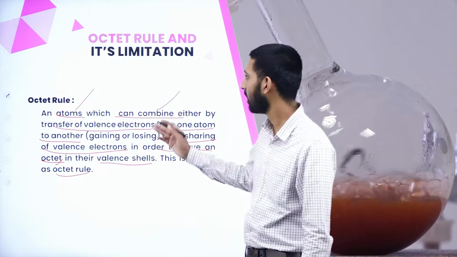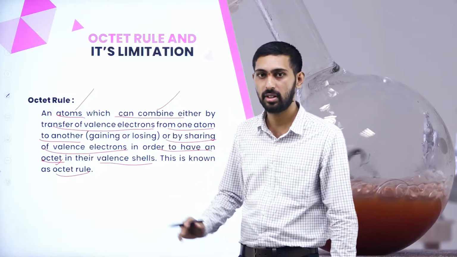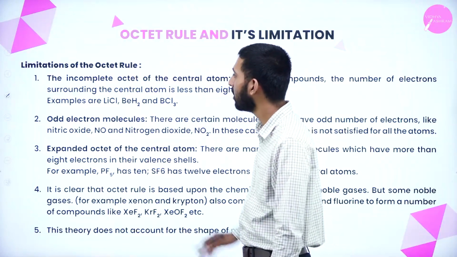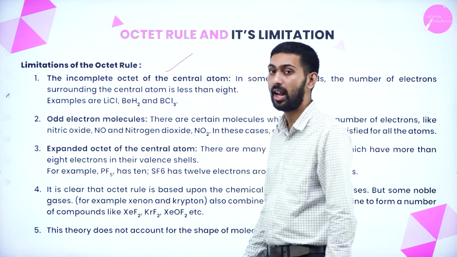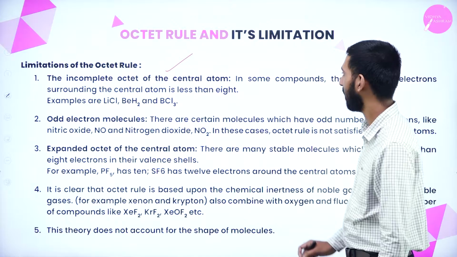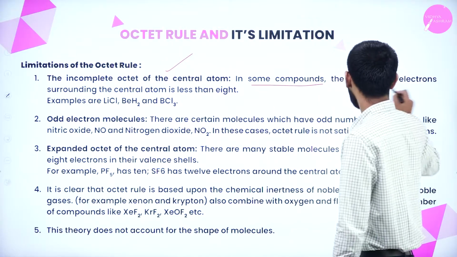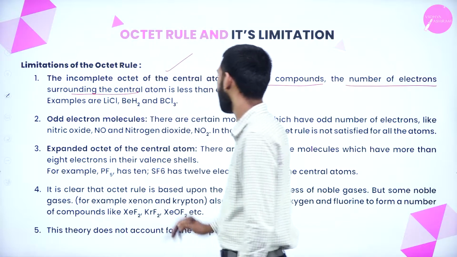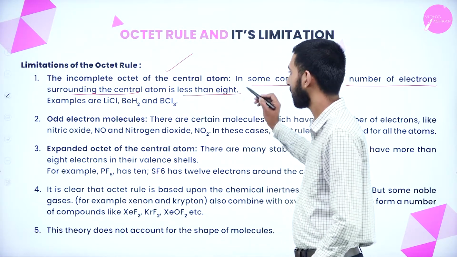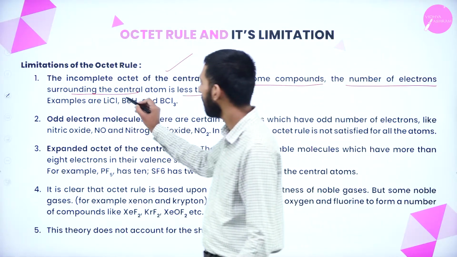Now let us see some limitations of the octet rule. Here, the first thing is the incomplete octet of the central atom. What does it indicate? In some compounds, the number of electrons surrounding a central atom is less than 8. Correct, right? For example, lithium chloride.